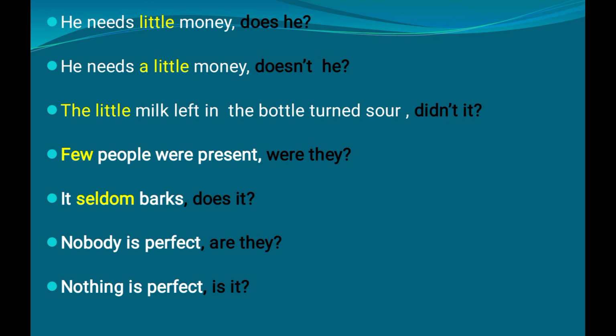And see the third example. The little milk left in the bottle turned sour. The little milk, I already told you, the little indicates remaining leftover part of something. So there is something there. Means it's a positive word. So the sentence is positive, so the tag should be negative. That is why we use didn't it.